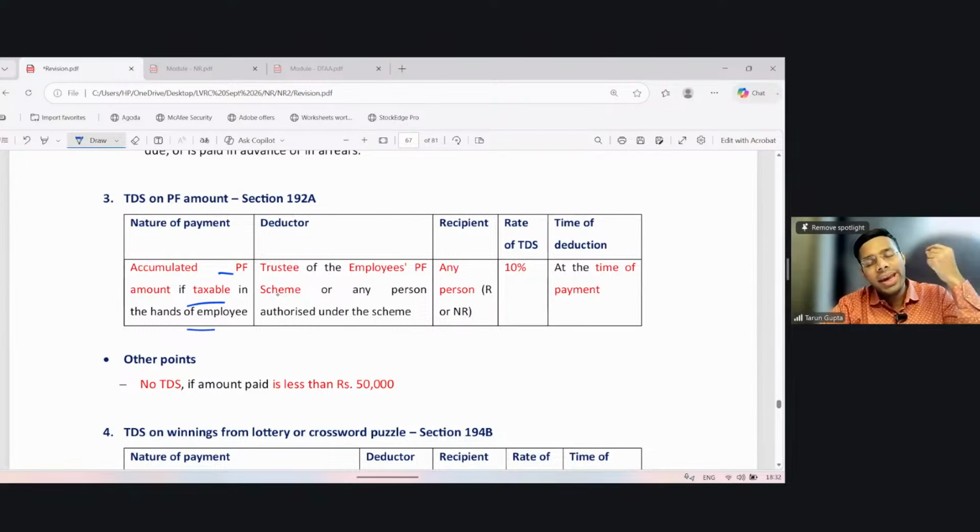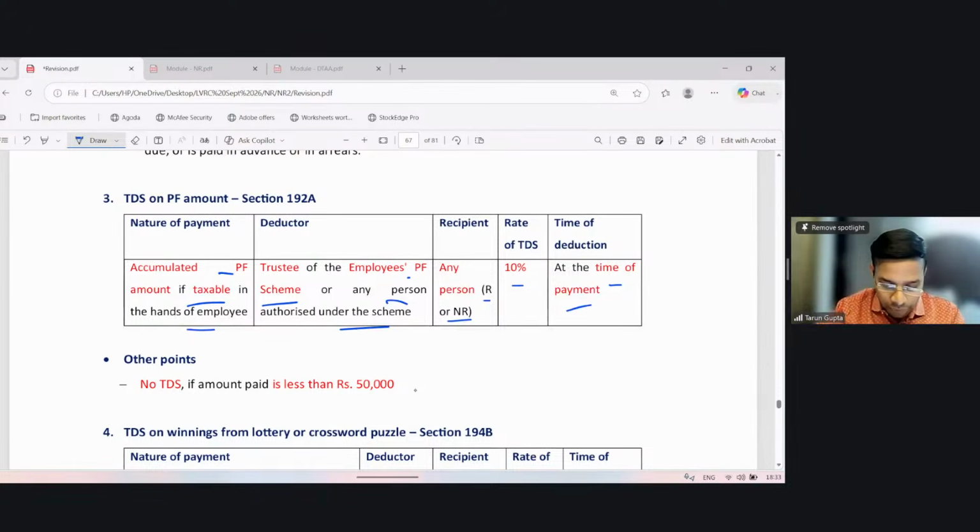So 192A comes into picture only when the amount received from the PF authority is taxable in the hands of the NR recipient. Then such trustee of the employee PF scheme or any other person authorized under the scheme shall deduct the tax. Recipient may be R or NR. The tax is deducted at the rate of 10% and at the time of payment, as was the case with salaries.